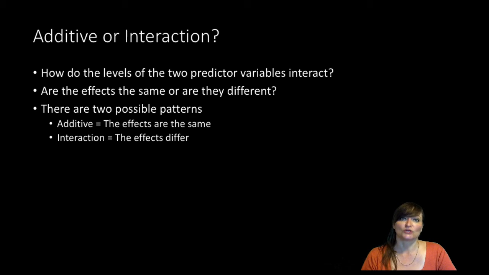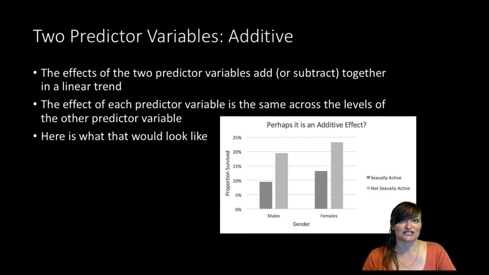One of the patterns is called additive. If the variables share an additive relationship, it means that their effects just add together. The level of one variable doesn't influence the effect of the other variable. Each variable has an effect on their own, and those then add together to form an additive effect.